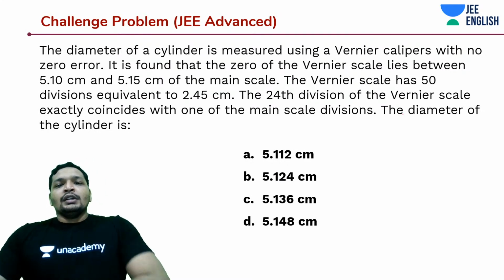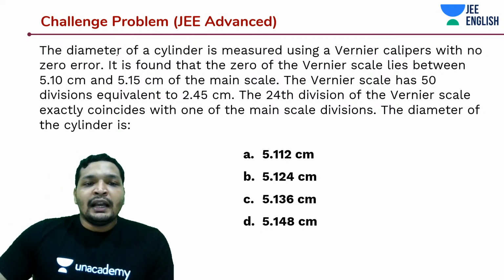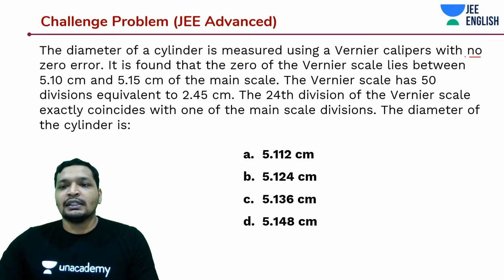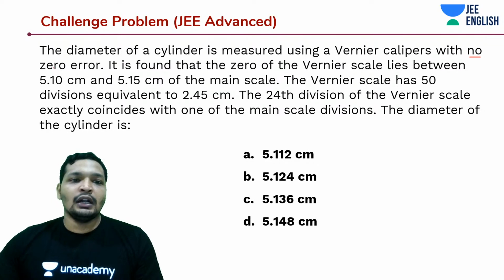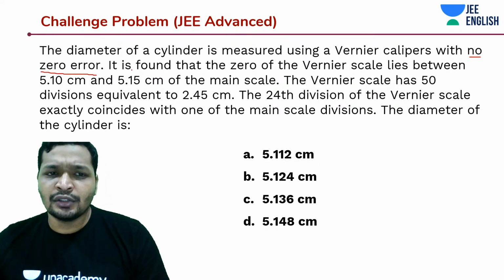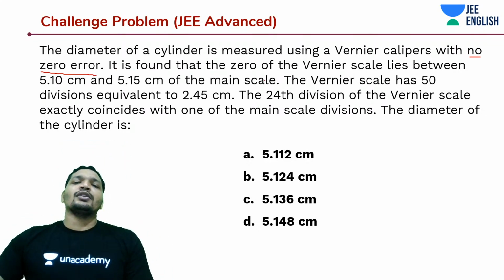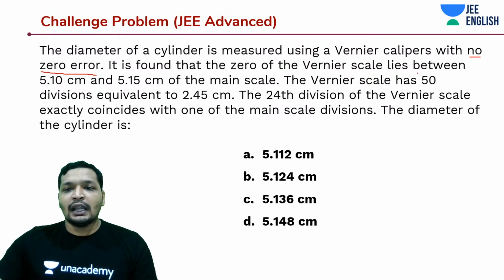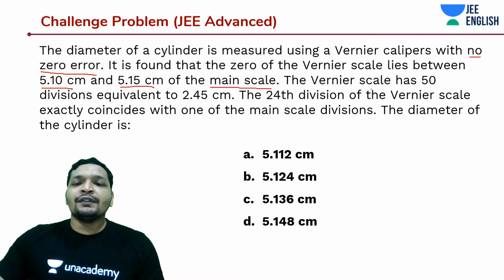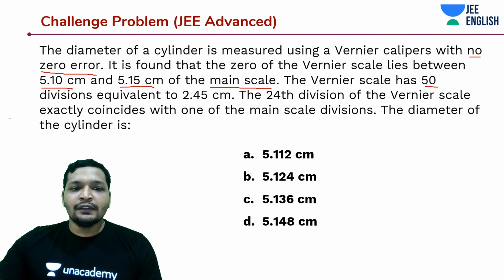They are measuring the diameter of a cylinder using Vernier calipers with no zero error. We'll come to the part of zero error. There is something known as zero error in pretty much any measuring instrument. It is found that the zero of the Vernier scale lies between 5.1 and 5.15 of the main scale, and the Vernier scale has 50 divisions.